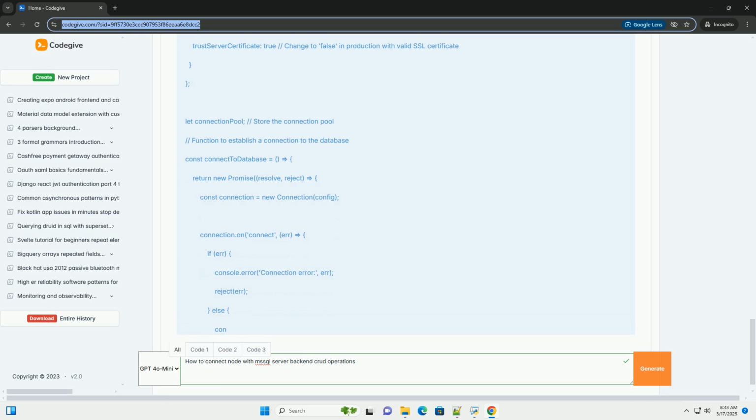3. Install dependencies. Install the necessary packages. Tedious, a pure JavaScript MSSQL driver. It is a popular and reliable choice for connecting to MSSQL from Node.js. Express, a minimal and flexible Node.js web application framework. We'll use it to create our API.